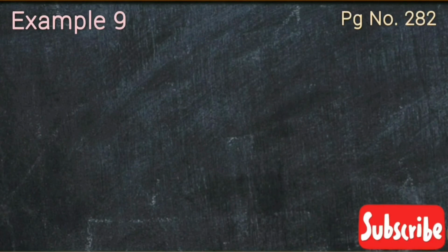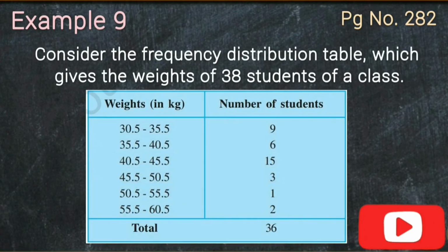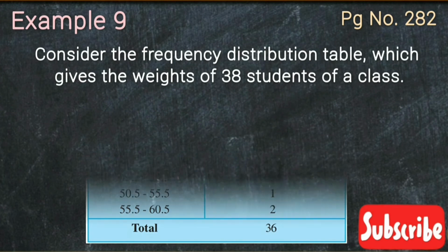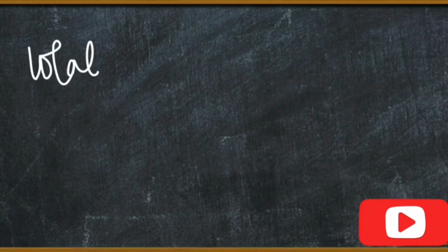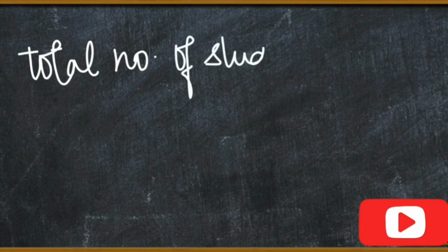Example 9 on page number 282. Consider the frequency distribution table which gives the weights of 38 students of a class. इस टेबल में आपको weights दे रखे हैं in kg and number of students भी दे रखे हैं. First, find the probability that the weight of a student in the class lies in the interval 46 to 50 kg. Second, give two events in this context, one having probability 0 and the other having probability 1. So first हम calculate करेंगे total number of students that is already given, which is equal to 38.